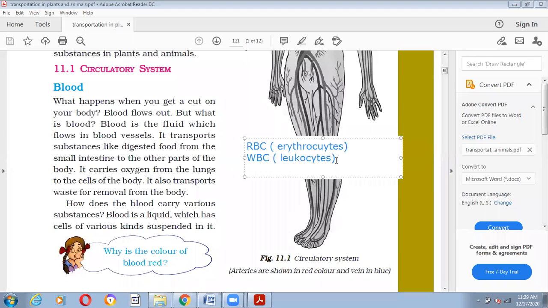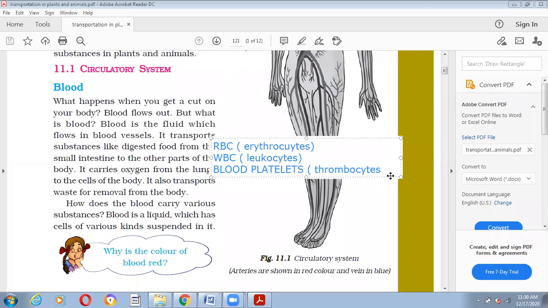Right? Apart from this, we have blood platelets. Blood platelets are also called thrombocytes. Dear children, I am writing these names so that you can note down and learn them also.